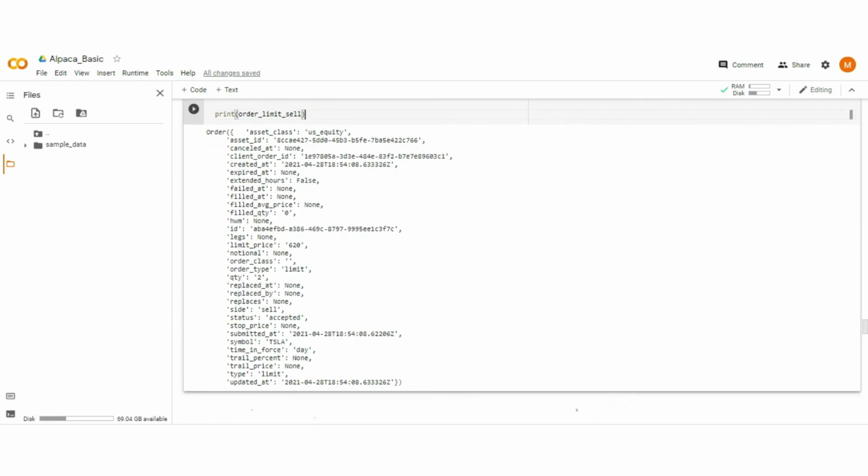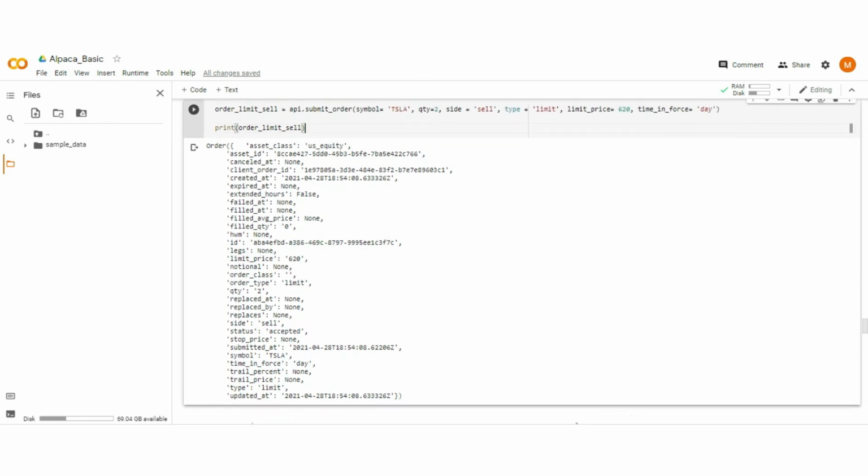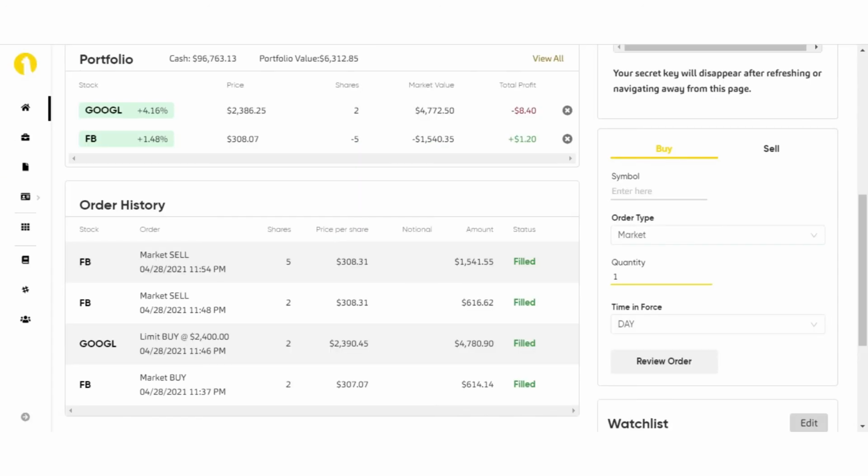Here you see the order is executed and the order status shown here is accepted. As we sell two stock of Tesla as a limit order type and it is also short selling as we don't have Tesla stock in our portfolio. Here it takes a few seconds to reflect the order in Alpaca.